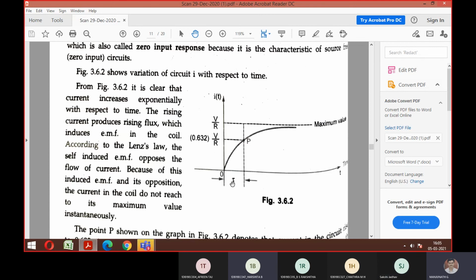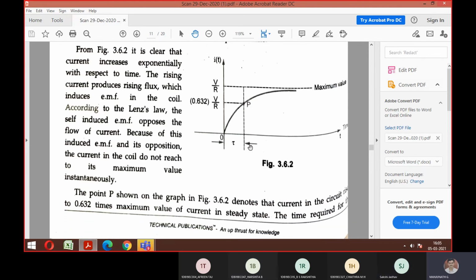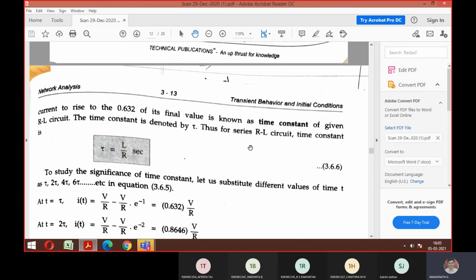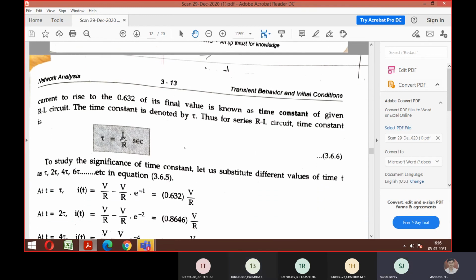This is the graph we just now talked about. If you vary the time, what is the corresponding current? So it is increasing. After some time, it becomes constant. This constant region is called the conduction time, where the current increases to maximum. That is what we need to find as tau. So they call it steady state, with time constant tau. To find tau in your RL circuit, you need to make use of the formula L by R. This will tell you how many seconds it takes to reach the current across the inductor and resistor. Am I clear?